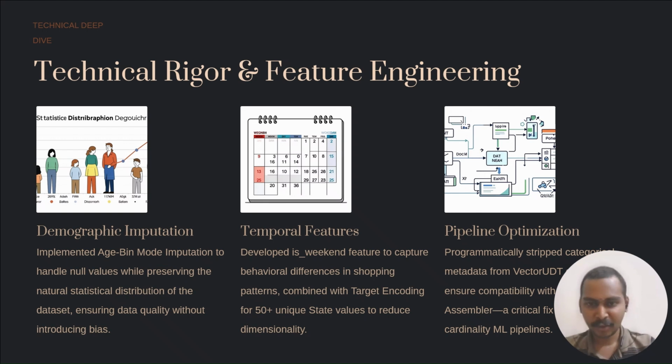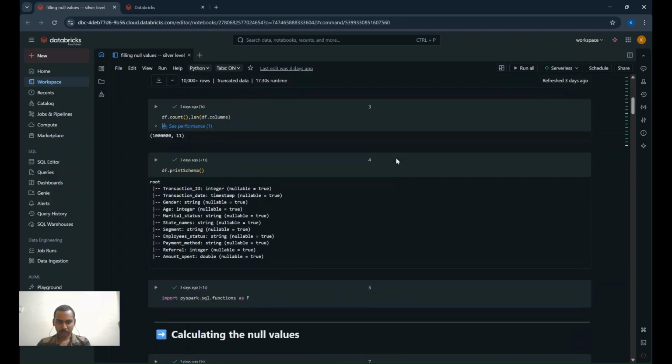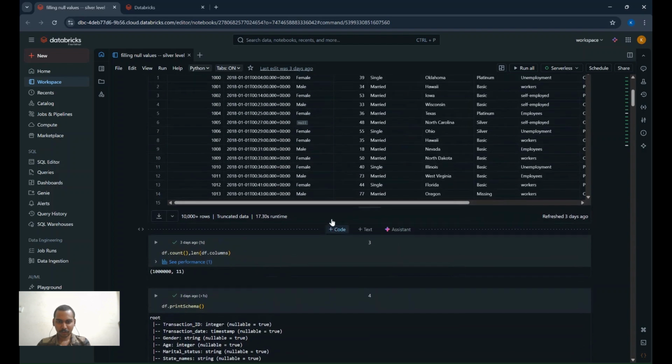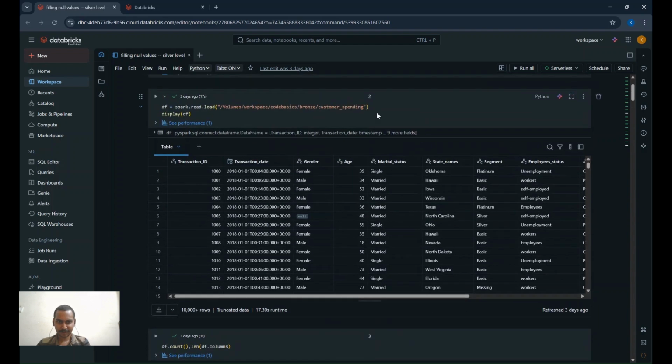However, the biggest technical challenge was a Spark metadata conflict. While doing vector assembly, one of my features was treated as categorical even though it's numeric. So I developed a solution in order to solve this problem. Instead of talking about the code, let me show you the program in practice.